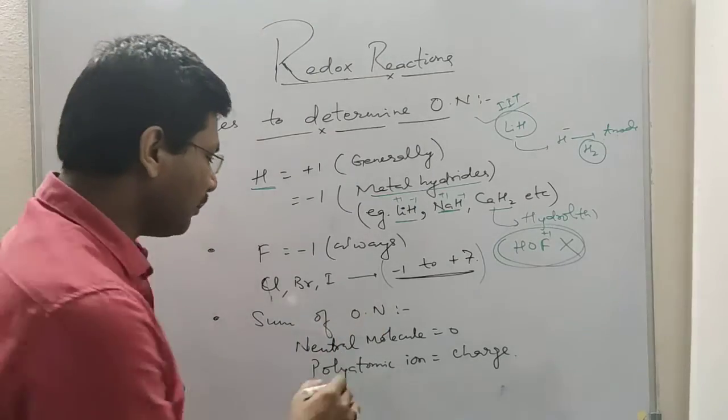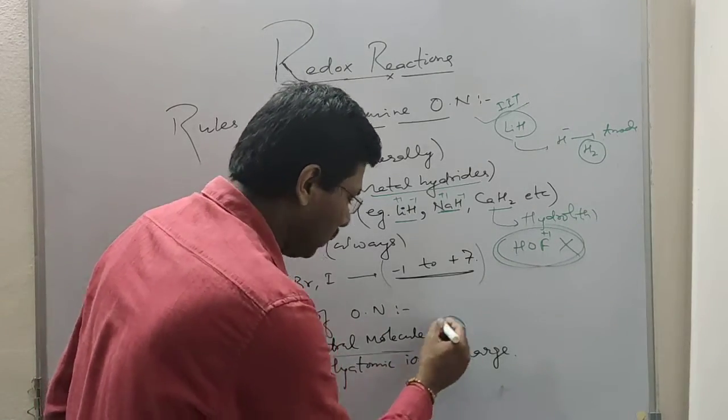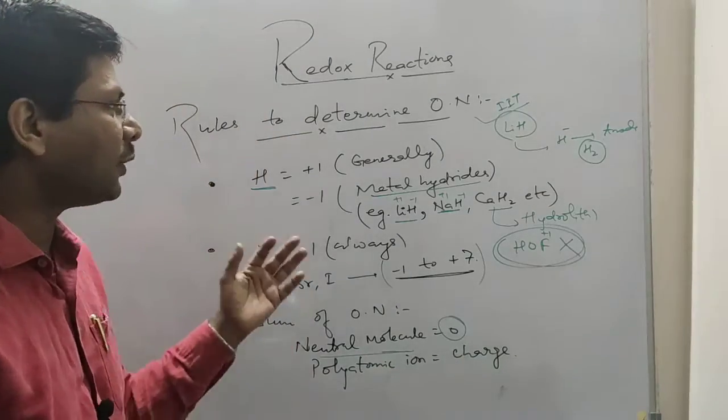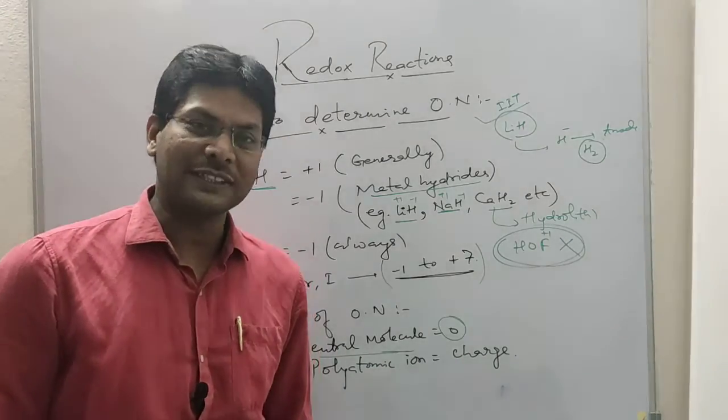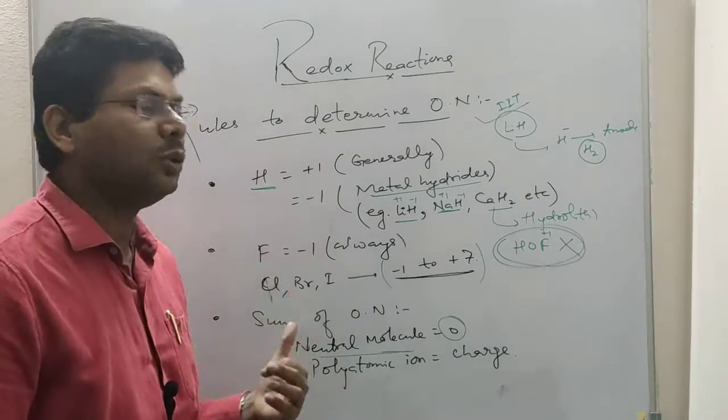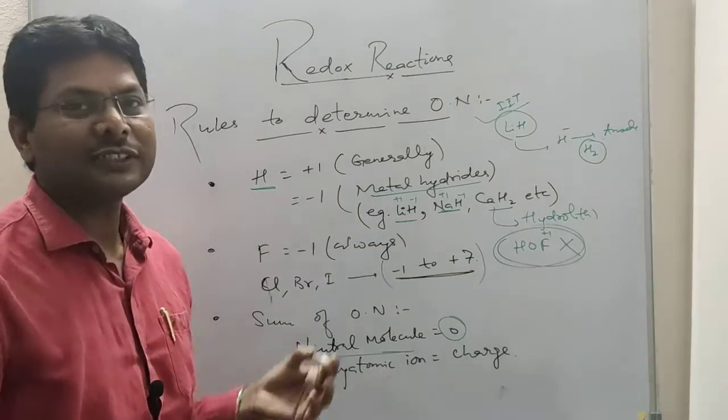The sum of oxidation numbers in a neutral molecular compound is 0, and in a polyatomic ion it is equal to the charge. So these are the rules for determining the oxidation number. Once we see a few examples based on this, we will be able to solve. So I will discuss a few questions now.